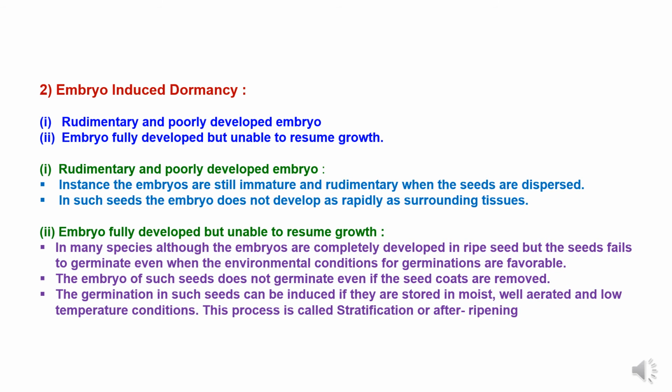In many species like seeds of apple, peach, iris, cherry, tulip, poplar, pines, etc., although the embryos are completely developed in ripe seed, the seeds fail to germinate even when the environmental conditions for germination are favorable. The embryo of such seeds doesn't germinate even if the seed coats are removed. The germination in such seeds can be induced if they are stored in moist, well aerated, and low temperature conditions. This process is called stratification or after ripening process.